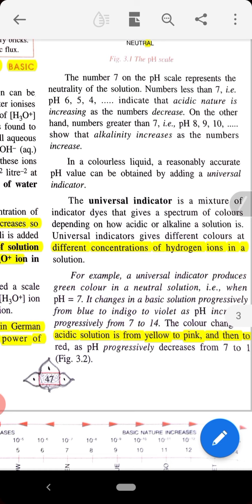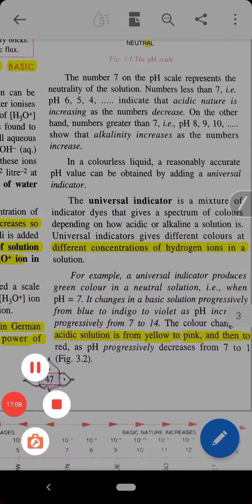There are two types of indicator: natural indicator and synthetic indicator. One more type of indicator is given here, the universal indicator. Don't be confused, some different concept is associated with the universal indicator. So this part, universal indicator, natural indicator and synthetic indicator, I will tell you all in the next class.